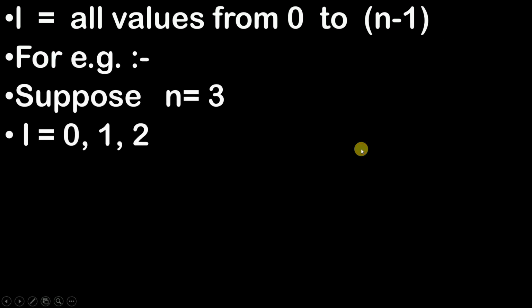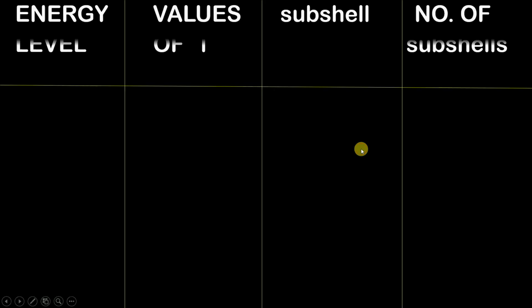So obviously, since the value of L is 0, the subshell which is present is the s subshell. But since this s subshell is present in the first energy level, I have written it as 1s.